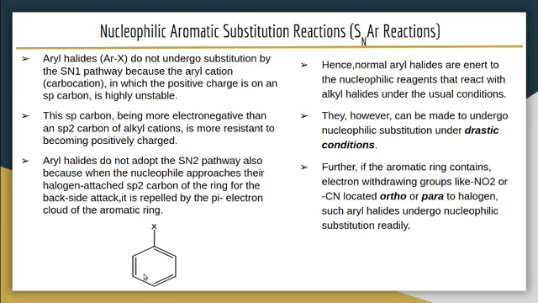So the ring becomes highly positive, and an incoming nucleophile can easily attack the ring. So if a ring contains electron withdrawing groups, the possibility of nucleophilic aromatic substitution is very high. And another condition is drastic conditions, by increasing temperature, pressure, and using other conditions for reactions. So that is about nucleophilic aromatic substitution reaction.